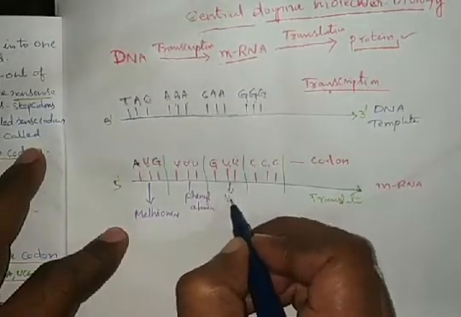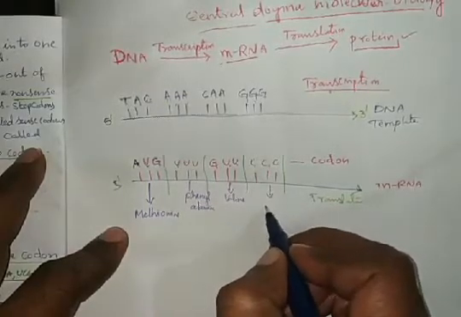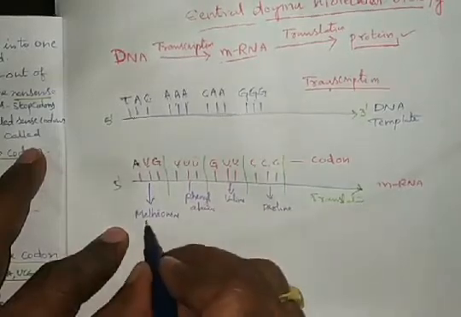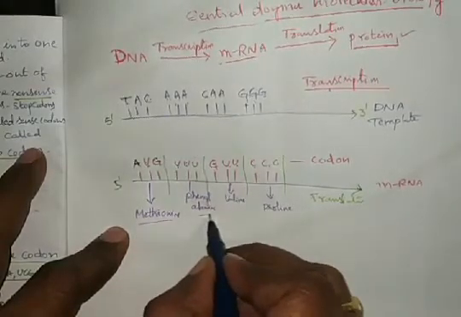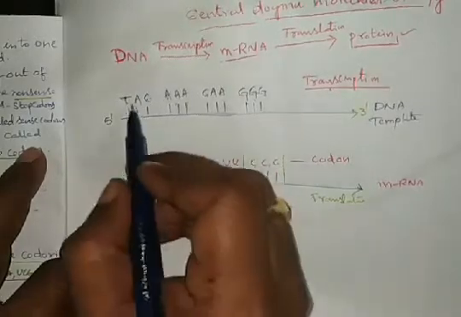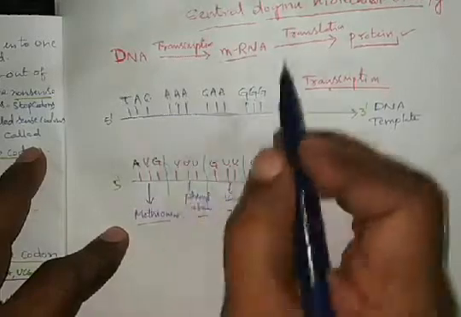This codon will code valine. This codon will code proline. Like that, many amino acids are translated by the codons in mRNA.